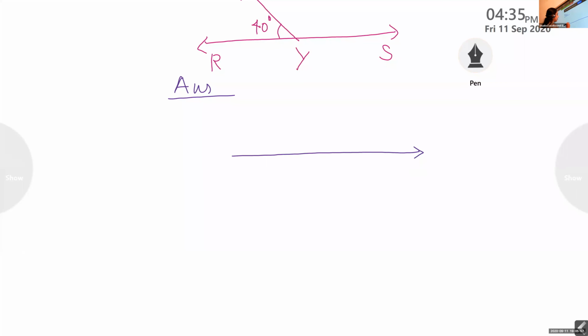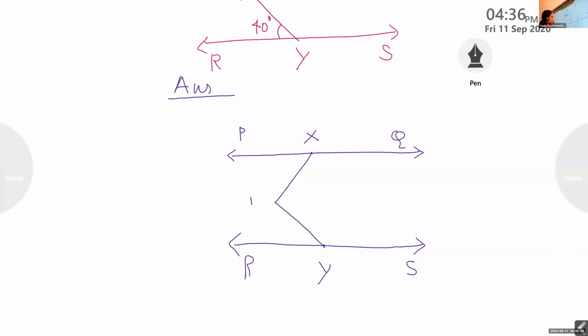As an answer, you have to draw this again. Same one. PQ and RS are parallel. X, Y, M, 135, and this is 40 degree.